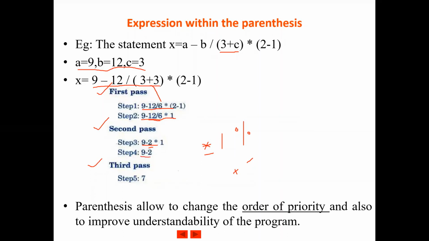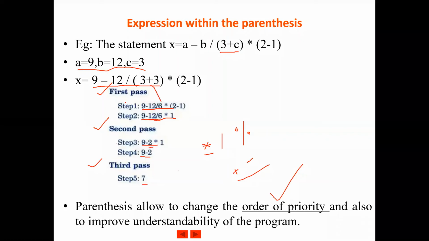In the third pass, it will take only the low priority, addition and subtraction. So it will be 9 minus 2. It will write it as 7. So parentheses allow us to change the order of priority and also to improve the understandability of the program. If you write an expression without parentheses, you may get a different answer. And if what you actually mean is to divide 12 by 3 plus c, you have to put it within the parentheses. It will give better understandability of the program.